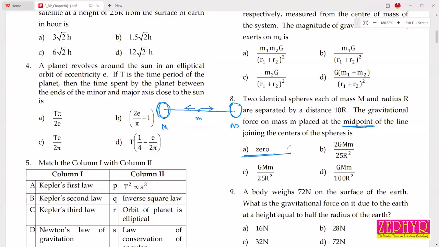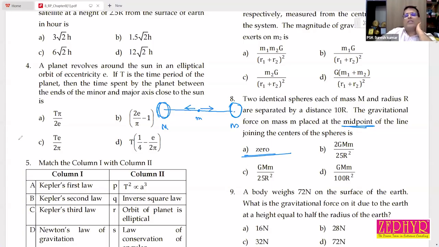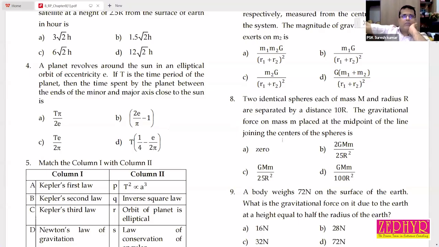Okay, sir. But when you place the object not exactly at the center, then one force will dominate and it will move towards that side. Okay. Here the answer 0 because identical spheres, each of mass m, radius r, placed at the ends of this line joining the two masses.